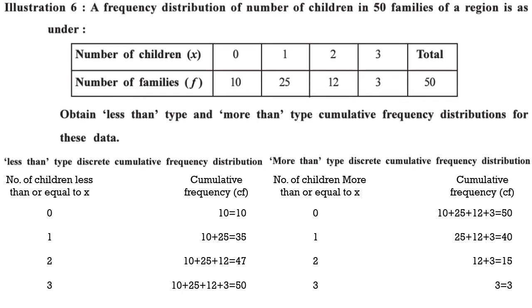So this is how you create more than type discrete cumulative frequency distribution. So less than type means you have to gradually increase your total, and in more than type you have to gradually reduce your total. In the less than type frequency distribution, the observation which you add, its frequency is added. In the more than type cumulative frequency, the observation which you remove, its frequency is removed. Now in the next illustration, let us also take into consideration a continuous variable.